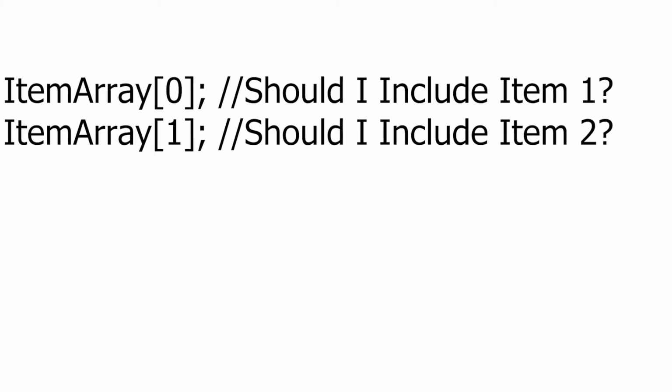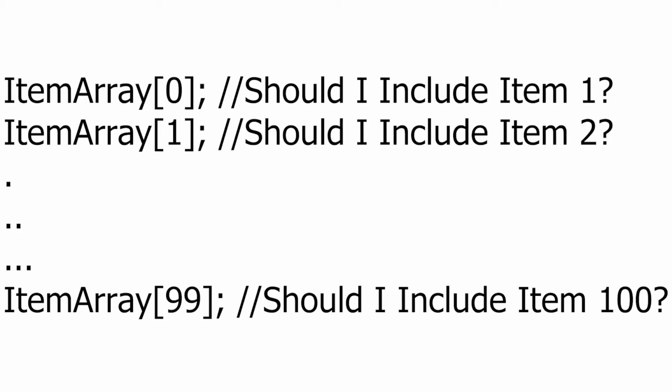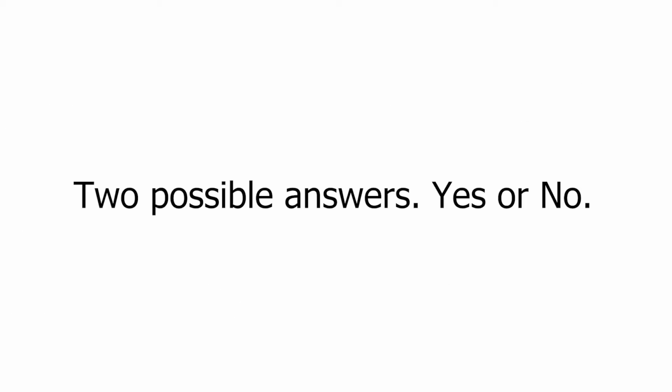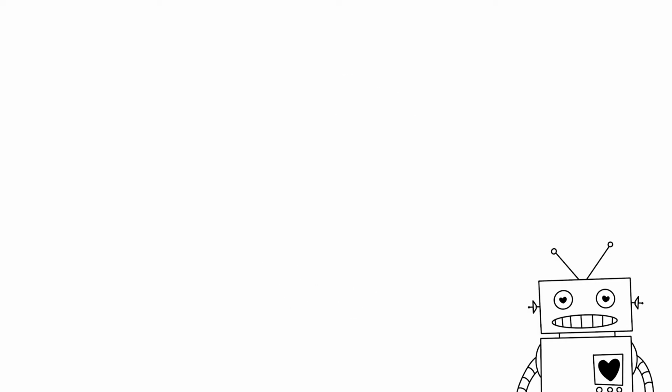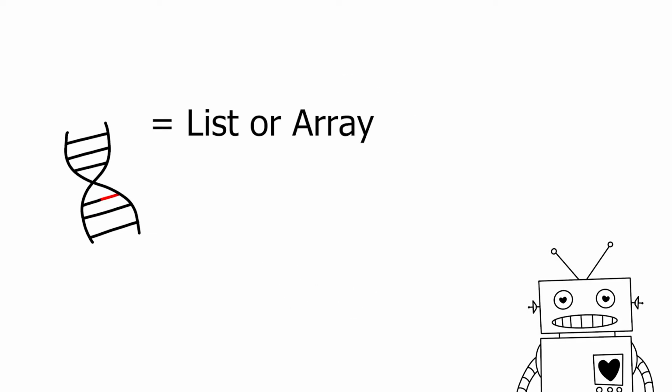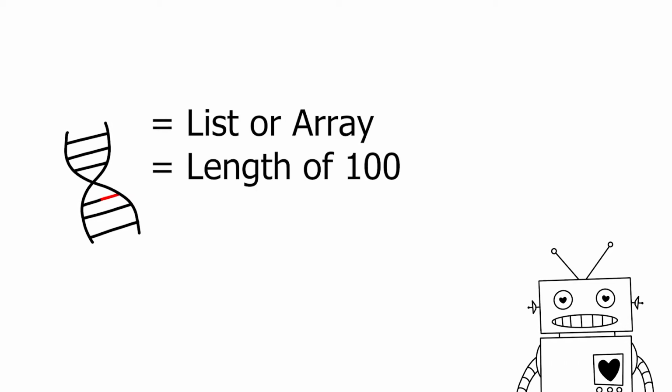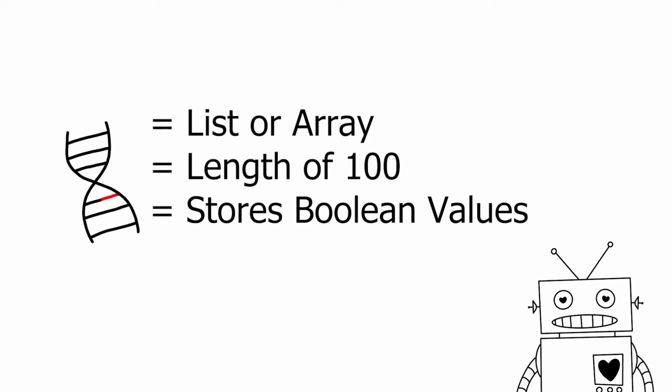For example, if we have 100 items we need to pack, we have 100 questions we have to ask. Should I include item 1? Should I include item 2? Etc. all the way to item 100. You have two possible answers, yes or no. Basically, this means that every index of the array represents a question, and the value of the index is the answer to that question. So, in our situation, our chromosome needs to be a list or array of length 100, and considering the answer is either yes or no, we can use Boolean values as the type.